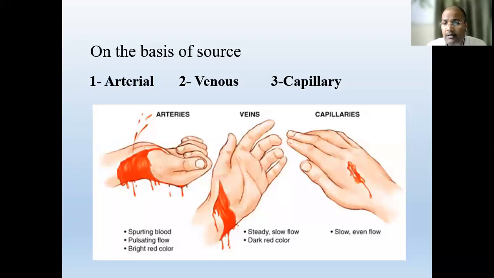Sorry, it means the capillaries are injured. So here the blood flow is very slow. Capillary bleeding can be easily controlled by pressure only. But if arteries or veins are injured, then we have to do the surgical repair to stop that bleeding.